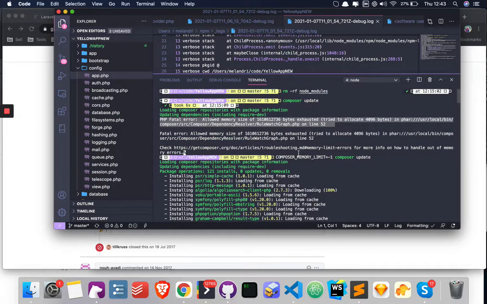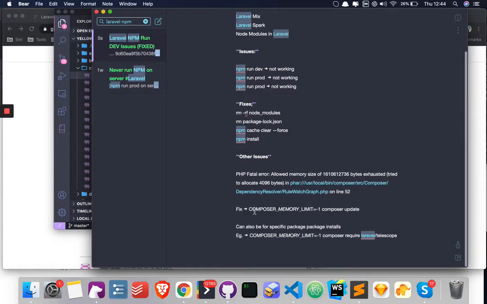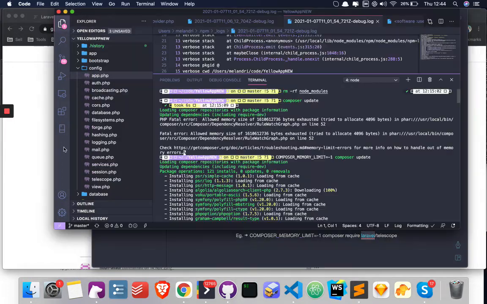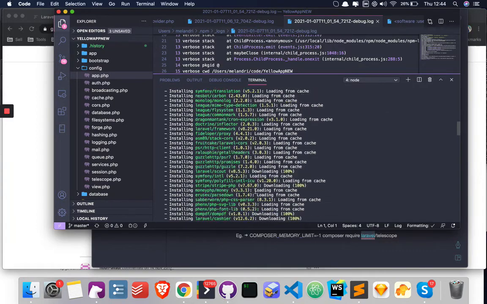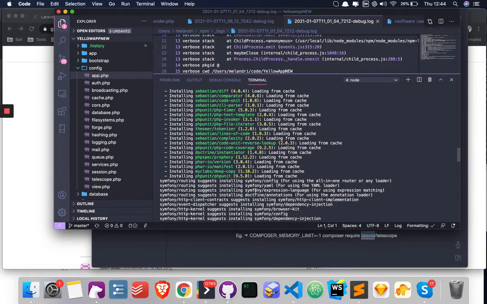Cool. So when I ran composer update, sometimes just because my Mac is really running out of space and I need to upgrade it, I kept running into this PHP Fatal error. I've run into it in the past: allowed memory size bytes have been exhausted. What I did to override that was to run composer with the memory limit set to -1 for unlimited, then composer update, and that forced it and installed the packages.